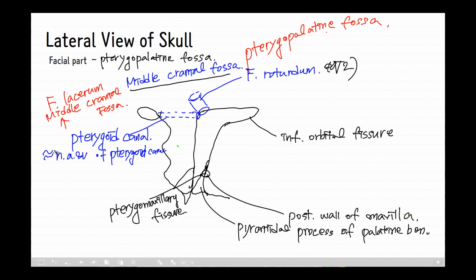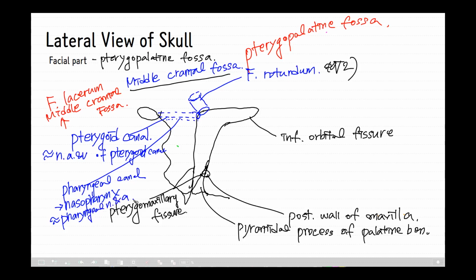In this figure, more medially, far from your side, there is a pharyngeal canal. Via this canal, the pterygopalatine fossa communicates with the nasopharynx, and the pharyngeal nerve and artery pass through it.